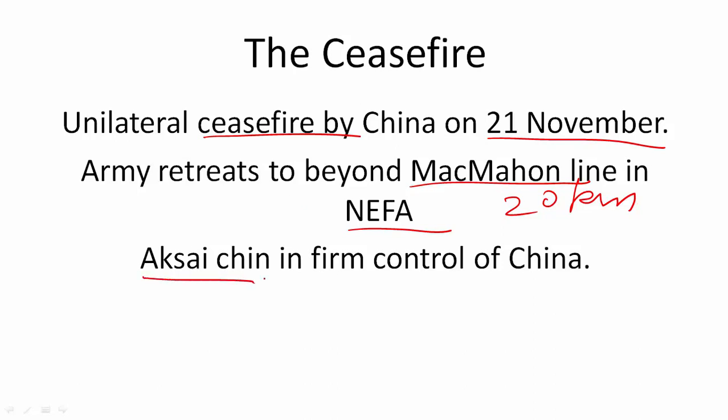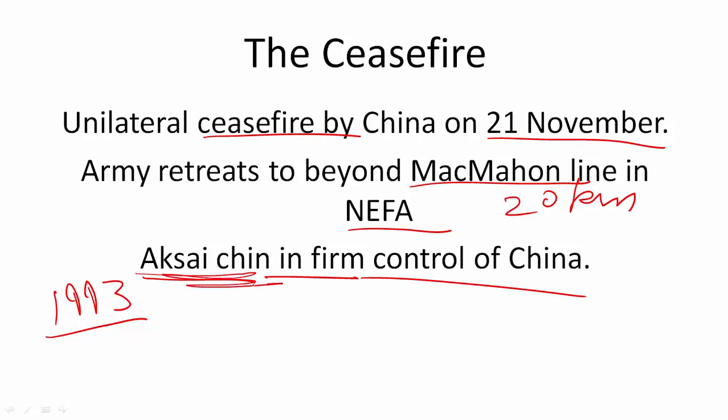Also, Aksai Chin was now firmly in control of China. Initially, it was not in control of India, but Indian patrols still went quite inside. They went around 30-40 kilometers inside Aksai Chin. But after this war, the line of actual control was established, and in 1993 it was officially ratified. It means India and China signed a treaty which said that the line of actual control is recognized now, and we will not go inside each other's area of the line of actual control. And due to this, Aksai Chin is now firmly in control of China.